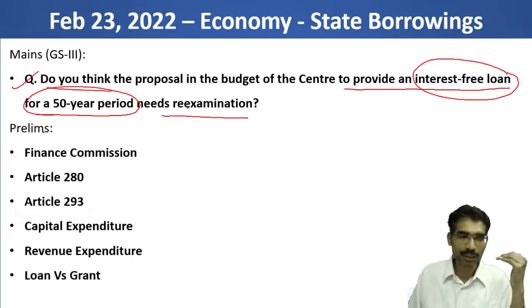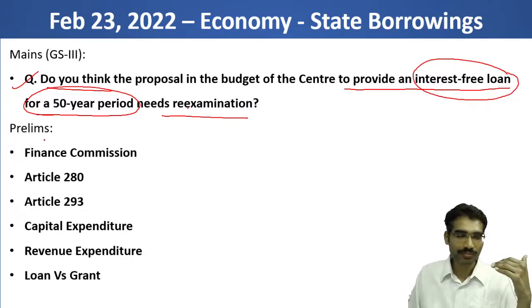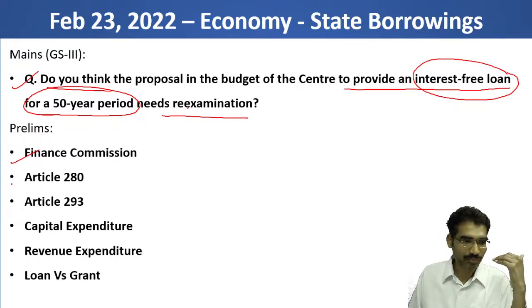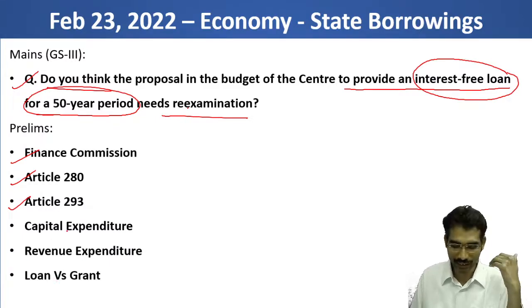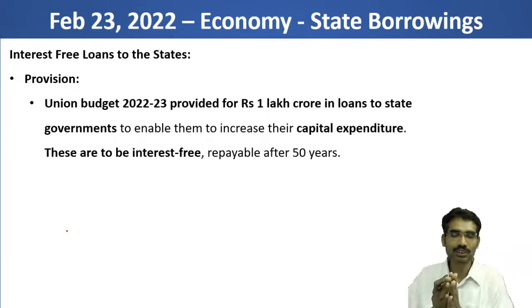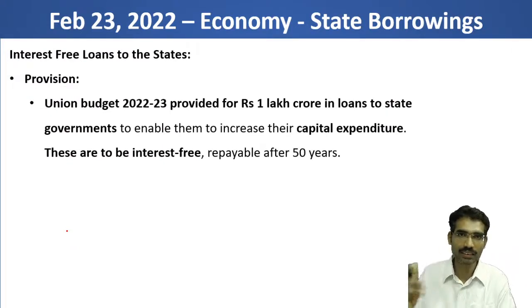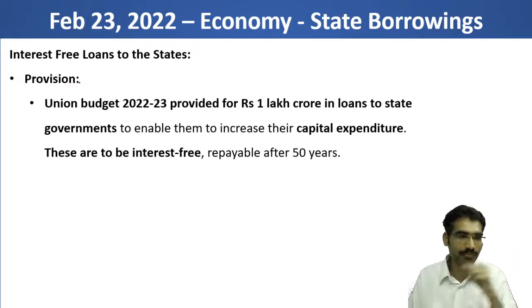And with respect to prelims, in this article you will find some potential prelims related topics like Finance Commission, Article 280, Article 293, Capital Expenditure, Revenue Expenditure, Loan versus Grant. So let us see what is the issue and what are the various other challenges or dimensions involved in this.